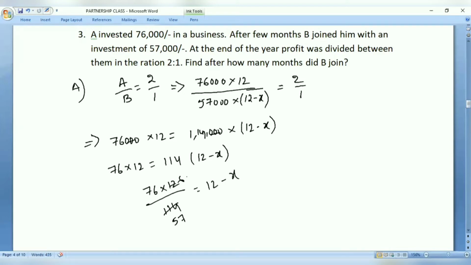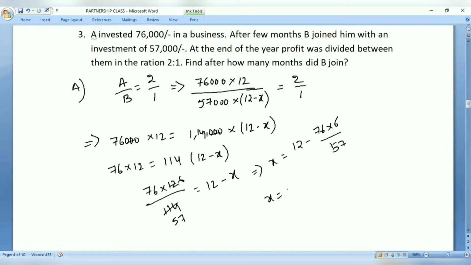Now if you take X out, X equals 12 minus 76 into 6 divided by 57. Now if you solve this, how much do we get?